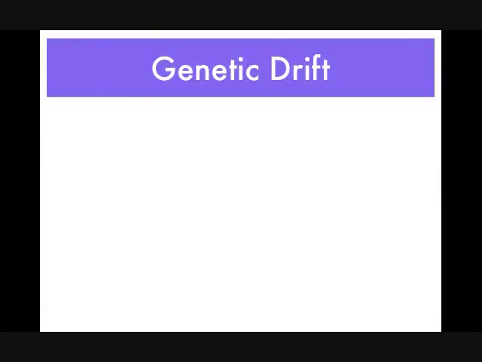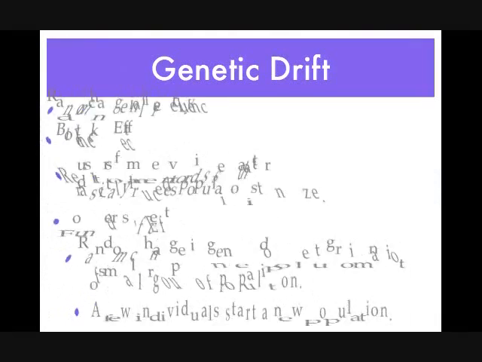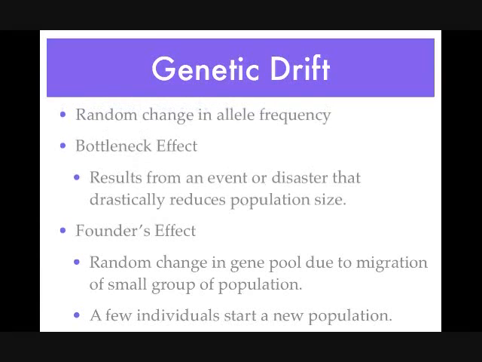Genetic drift is the random change in allele frequency. We can first look at the bottleneck effect. Basically, the bottleneck effect results from an event or disaster that drastically reduces a population size. Next, let's look at the founder effect. It's the random change in the gene pool due to migration of a small group of a population. A few individuals start a new population.